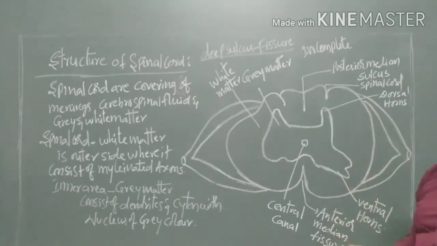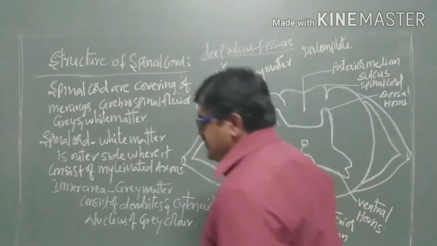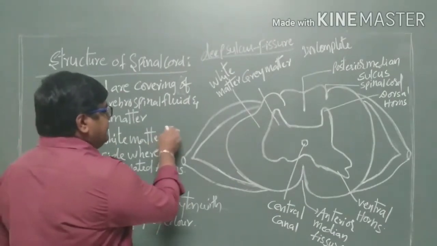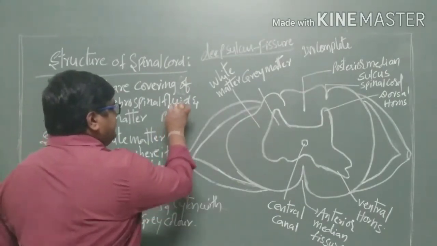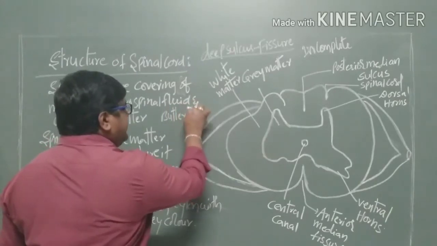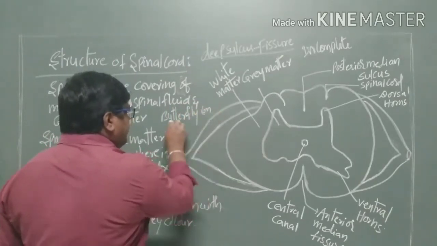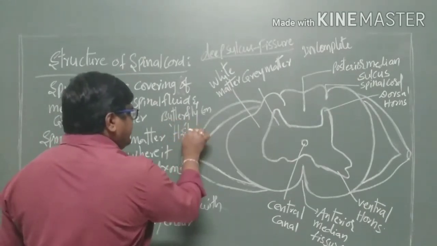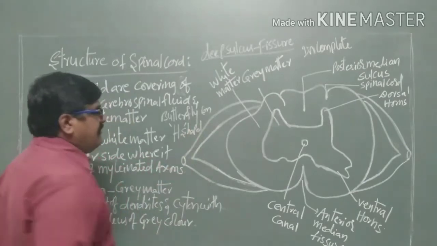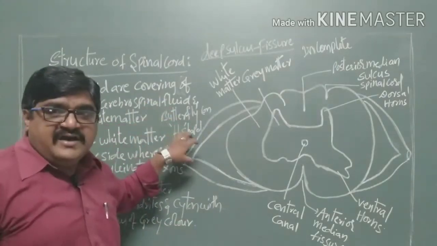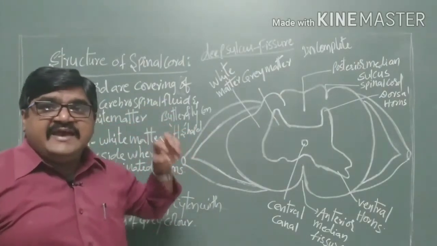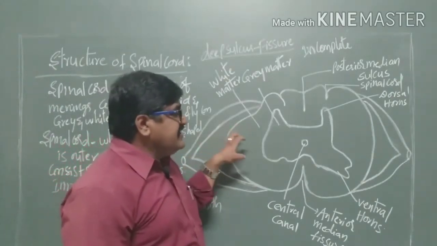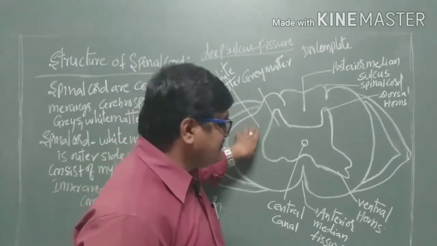two horns. Coming to the shape of the spinal cord in transverse section, it is in the form of a butterfly shape, or otherwise an H-shaped structure. This H-shaped or butterfly-shaped structure consists of two kinds of horns.